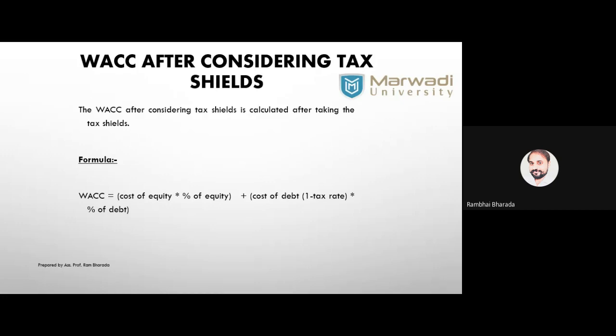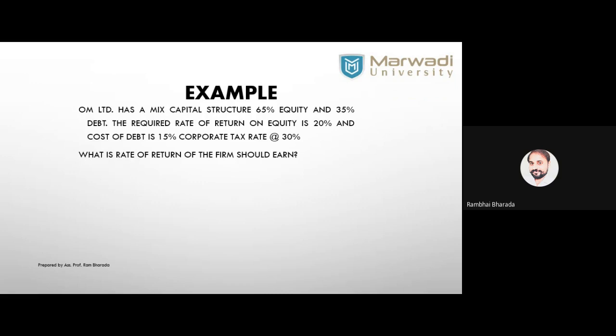If the tax is not deducted from the cost of debt, okay? So we need to add only one thing, 1 minus tax, before calculating the cost of debt. Are we clear? Just this one change that you need to make when the tax is not deducted from the cost of debt. Let's understand this one with the last practical question.